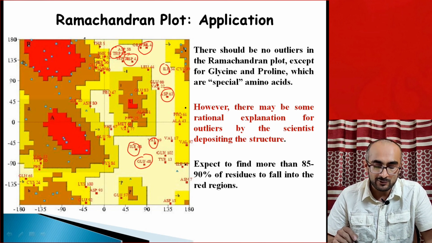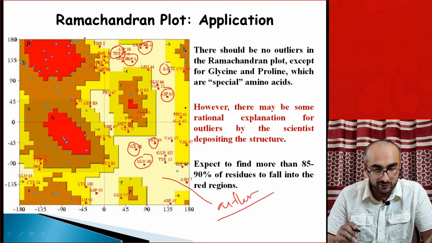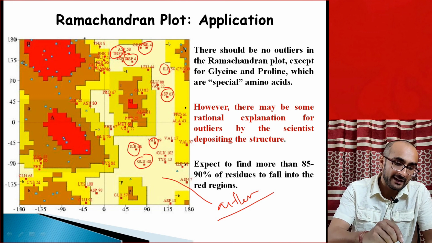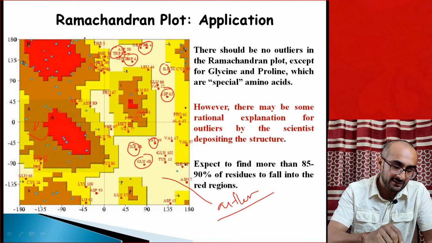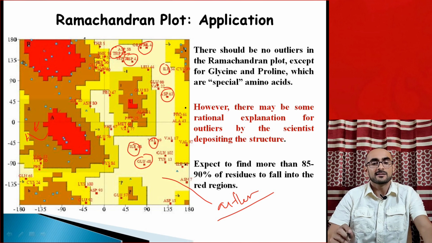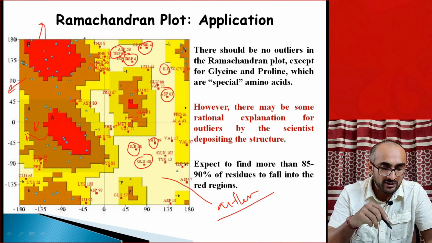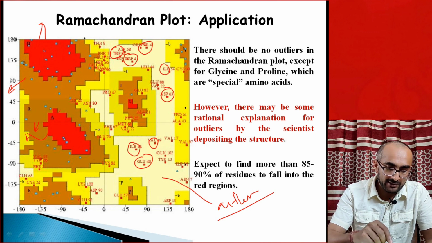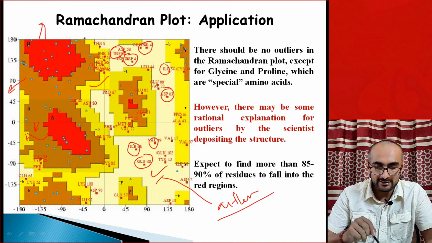Ideally, there should not be any amino acid in the disallowed region. This is also called the outlier region. Most of the amino acids should lie in the red areas, or if not red, some amino acids can lie in this gray area, or very few in the yellow area. In fact, experimentally, there are 4 regions of the Ramachandran plot. The red is most allowed, the brown is additionally allowed, the yellow region is generously allowed, and of course the light color is the disallowed region.